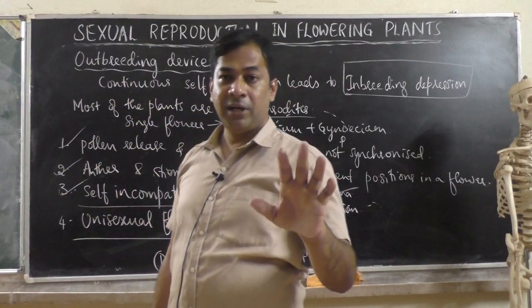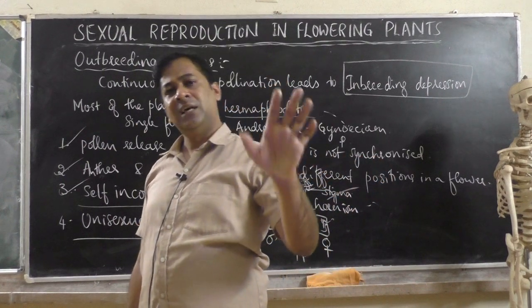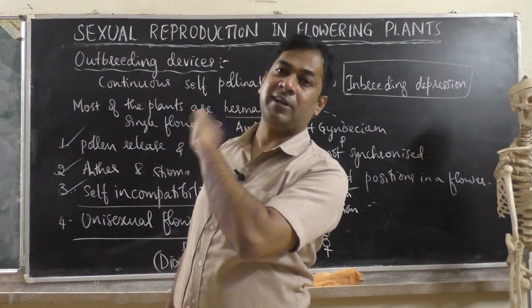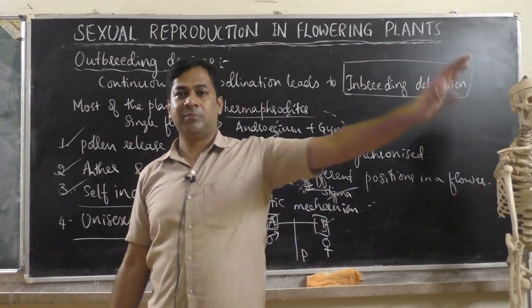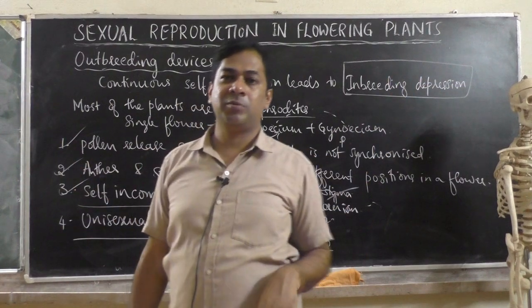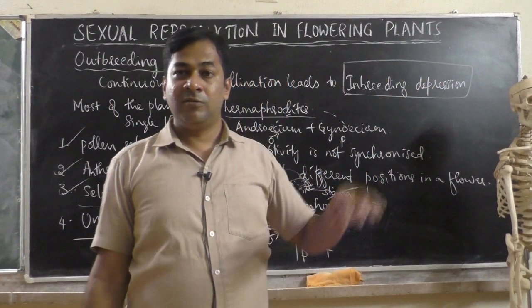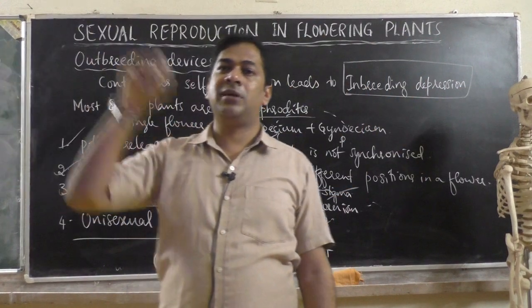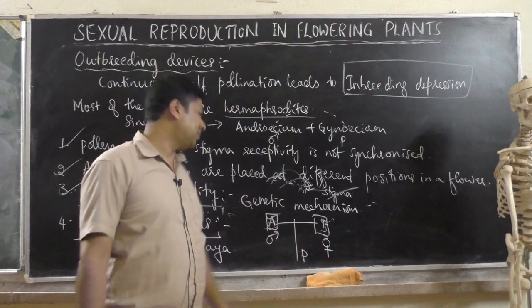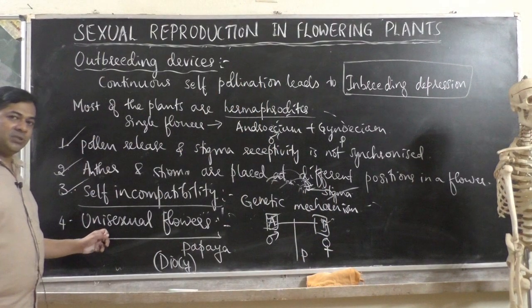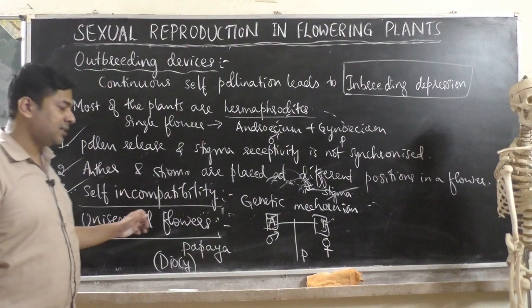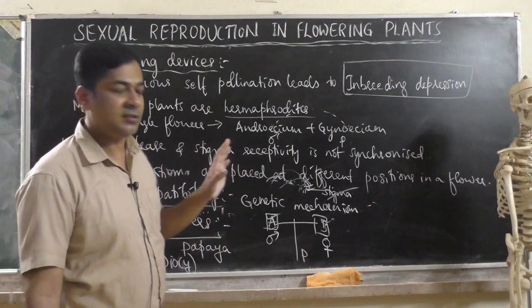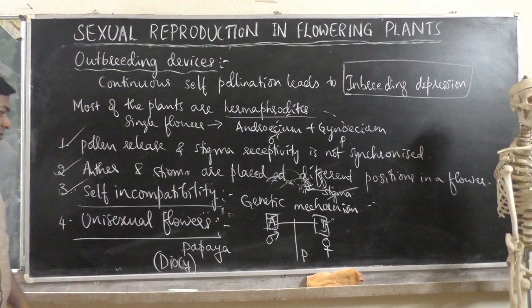Male plant will have only male flowers. Male flowers will have only the male reproductive part. And the female plant is separate, the female plant will produce only female flowers. So if male plant is separate and female plant is separate, self-pollination is not possible, only cross-pollination, because pollen grains should be transferred from the male flower of one plant to the female flower of another plant. So definitely cross-pollination will happen. So by producing only unisexual flowers, male flower separate, female flower separate, self-pollination will be avoided and cross-pollination will be supported.